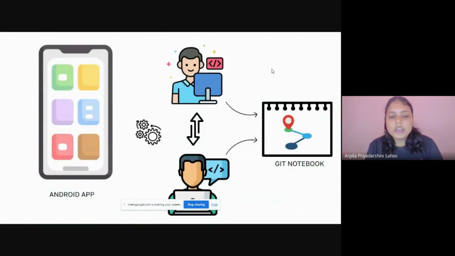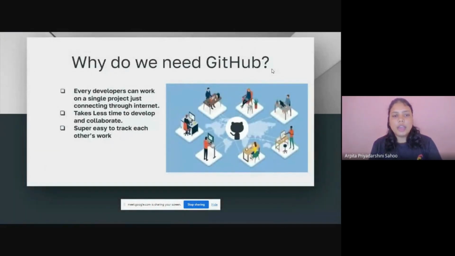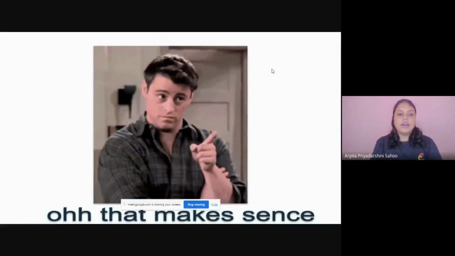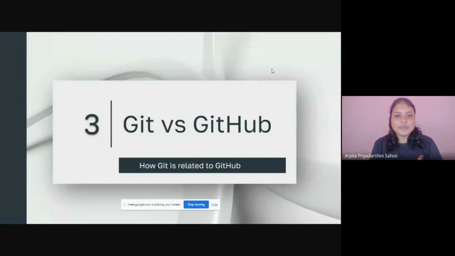Here you can see in the picture, two people are together and they are collaborating on the application at a single place. But with GitHub, we can connect through the internet, and no matter where we are in the globe, we can collaborate or connect. That makes sense, right?